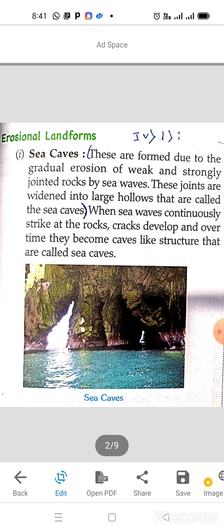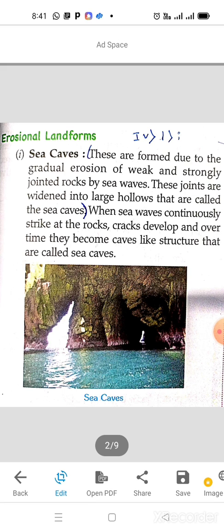These joints are widened into large hollows that are called sea caves. So these joints are widened over time into large hollows. When sea waves continuously strike at the rocks and cracks develop, over time they become cave-like structures that are called sea caves.